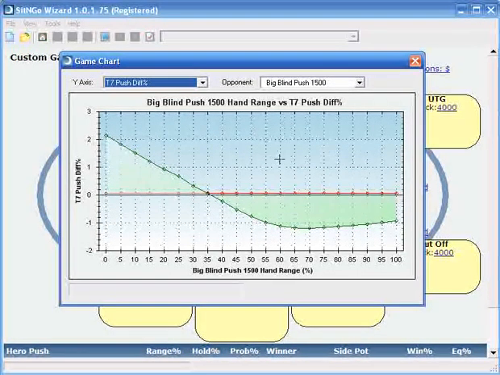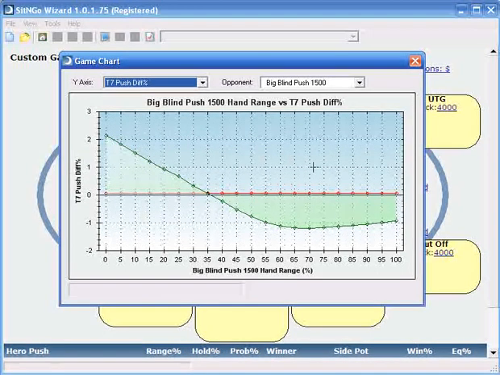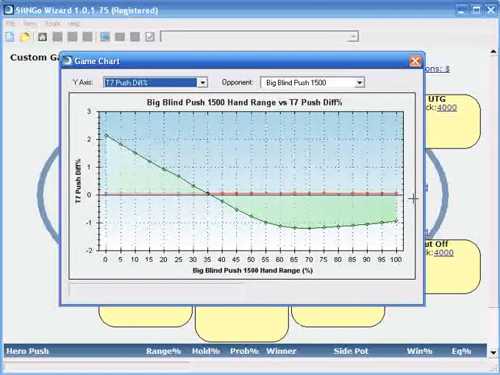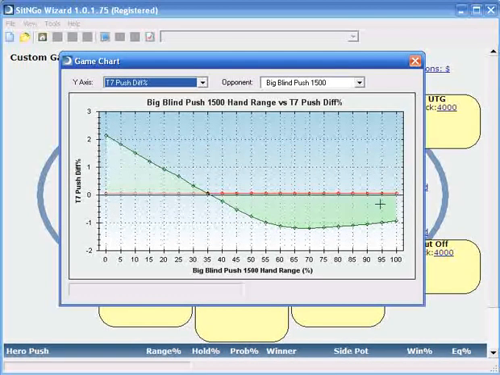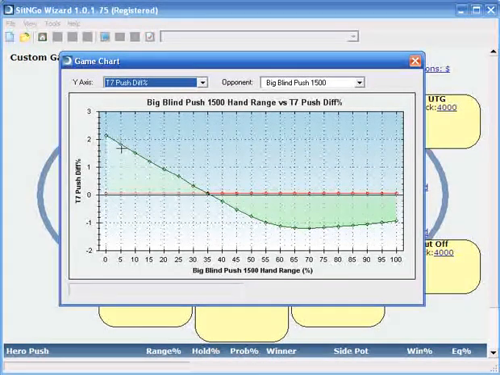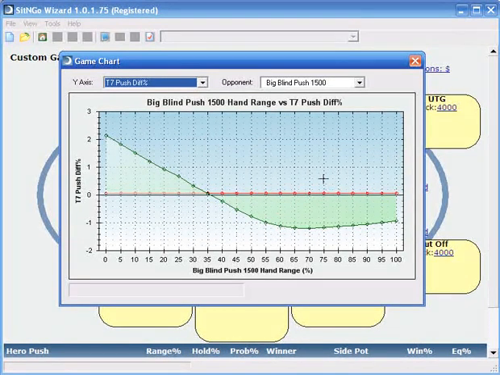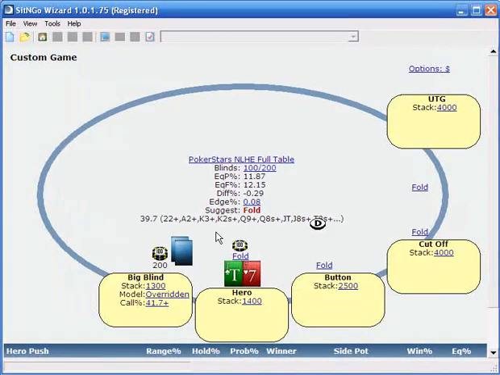And you can also use the chart to isolate calling ranges of an individual opponent when you're pushing or shoving, if it's not just heads up. But this is the easiest way to look at it, when we're heads up looking at these decisions, and clearly the narrower he's calling, the more we're making, and if he's calling very wide, then we begin losing more. So that is the chart. Again, we go to Tools and Charts to get there, and we'll be looking at that from the perspective of the caller as well. So the moral of this story is that you are correct to shove very widely with effective stacks of 10 blinds or fewer.